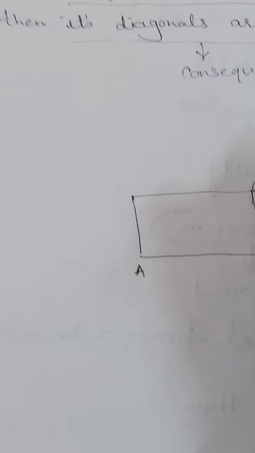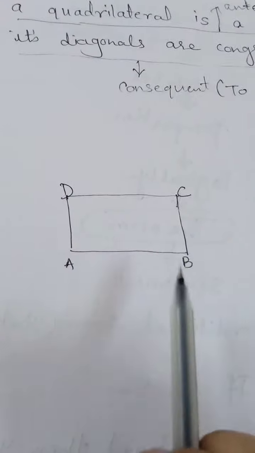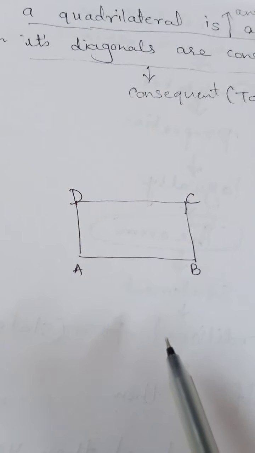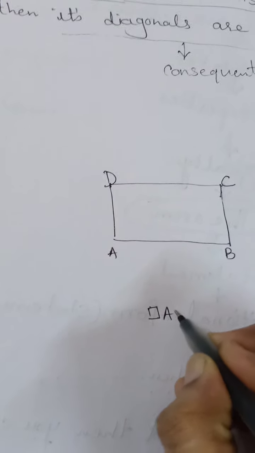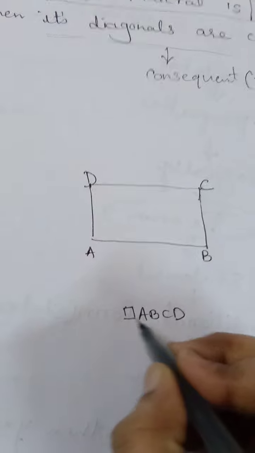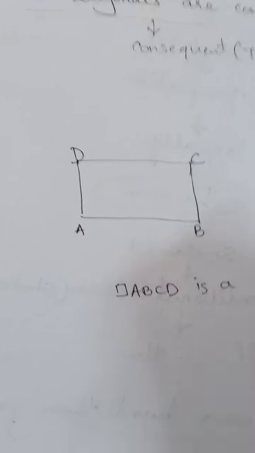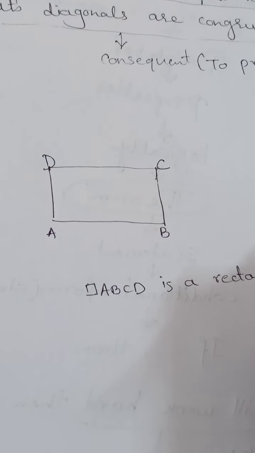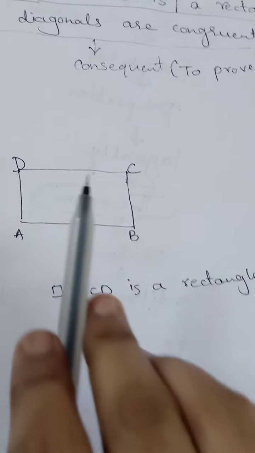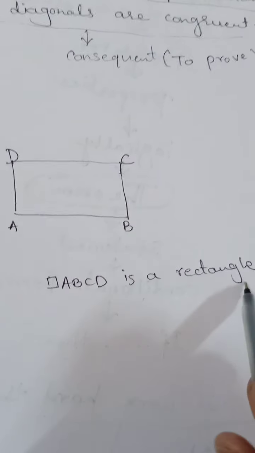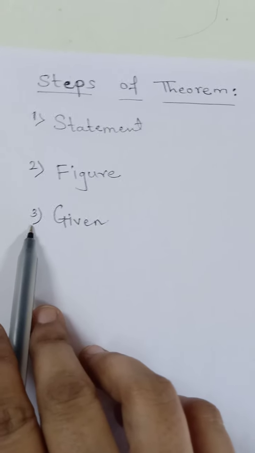This way, if I am taking this A, B, C, D as a rectangle. First of all, ABCD has 4 points and 4 sides, so it is a quadrilateral. So we can write this symbol of quadrilateral. The name is ABCD, so we can write: quadrilateral ABCD is a rectangle. So this statement is nothing but based on the figure only. Whatever figure we are taking, the description of this figure only I am writing in the statement. So this statement is called given. So this is the step of writing the given. Like that we can complete the step. So the third step is given.